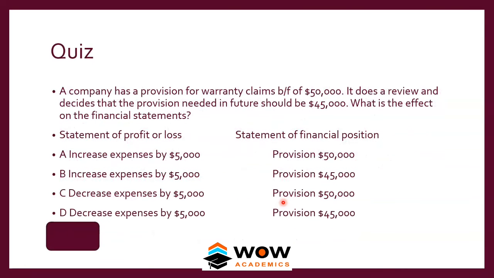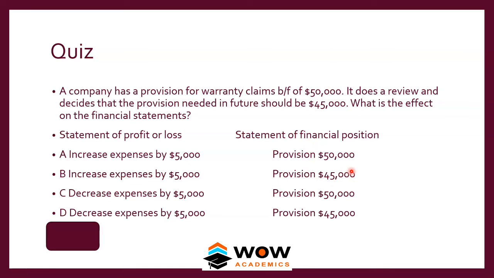So you have one more quiz. So this is a sum. A company has a provision for warranty claims brought forward of $50,000. It does a review and decides that the provision needed in future should be $45,000. What is the effect on the financial statements? Okay. See, earlier they already had 50,000 worth of provision. They want to reduce the provision. So the reduced provision is what has to be shown in the SOFP. So you have to show 45,000.